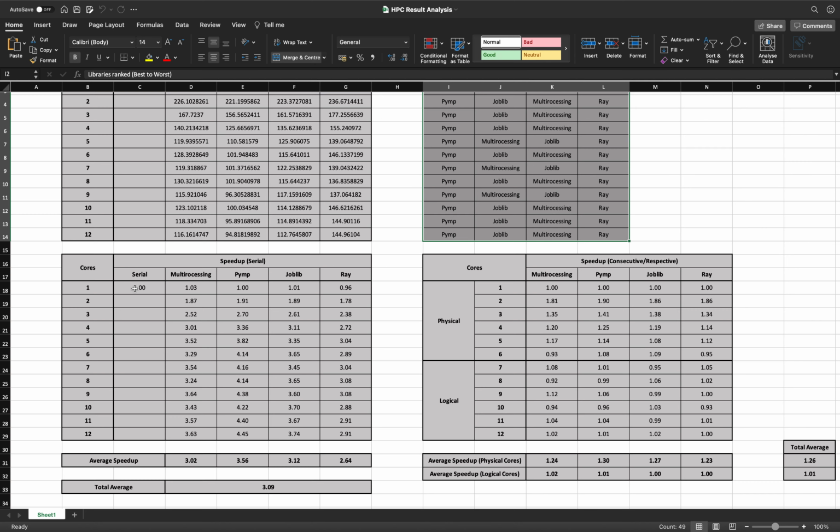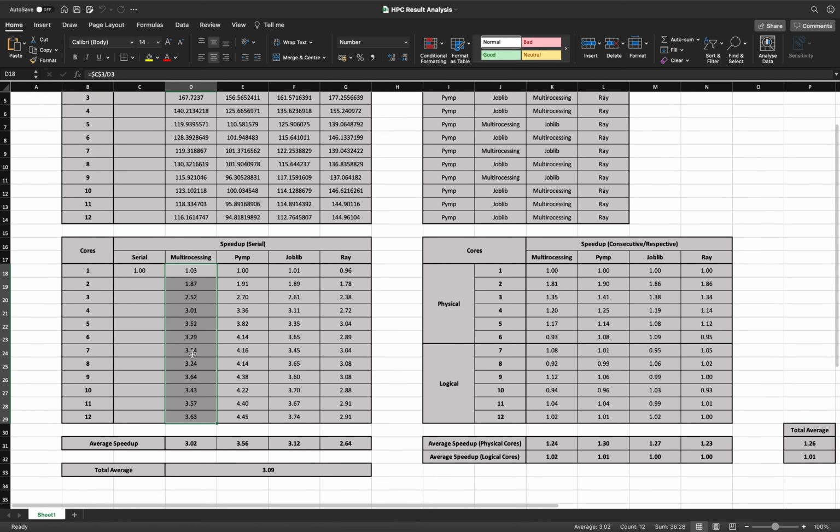Now here, the third table is a speed up calculation with respect to the serial code. We see that on average we get a 3.1 times speed up with any library, and individually PyMP gives the best speed up, followed by JobLib, multiprocessing, and Ray.